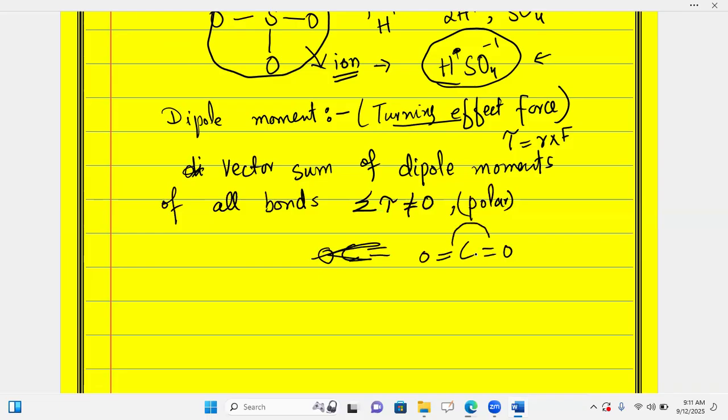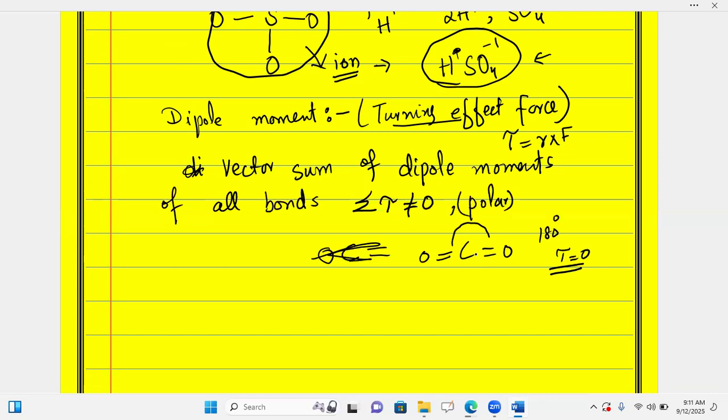The bond angle is 180 degrees, and the moment has a value equal to zero, mu is equal to zero. Then in this case, I will say there is no polarity.